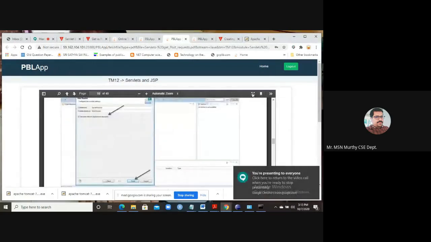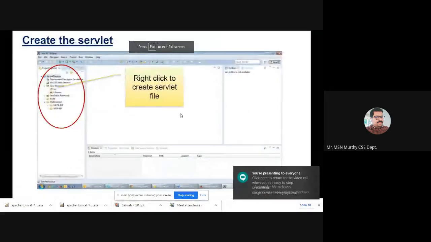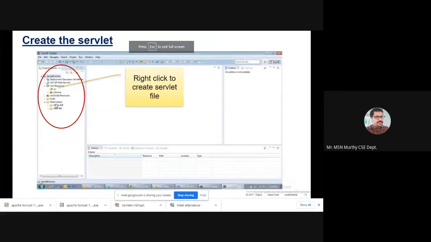Next. Now you see this is the hierarchy of the Java directory you have created.